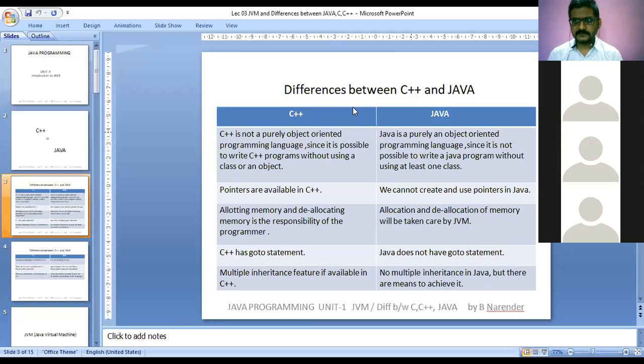Are you able to hear me? Everyone? Hello? Students? Hello?